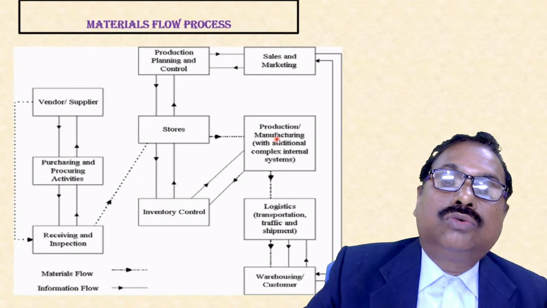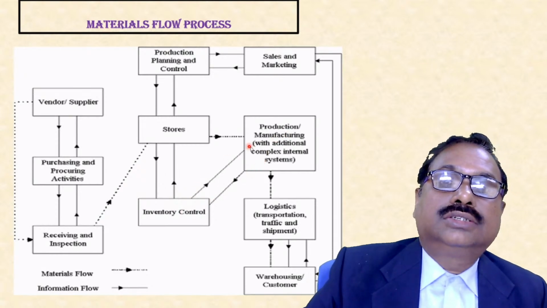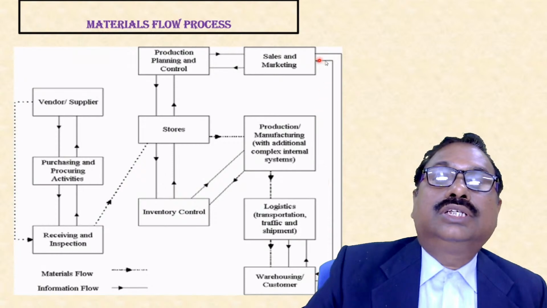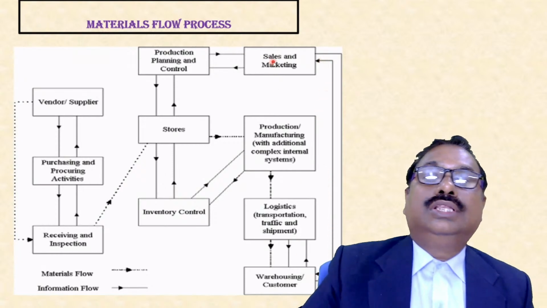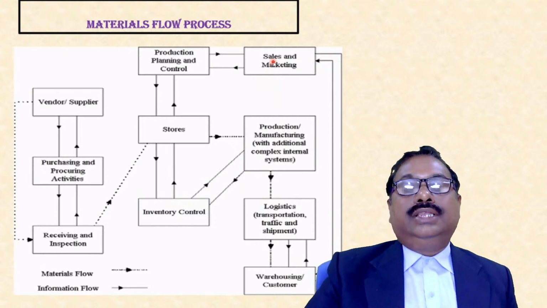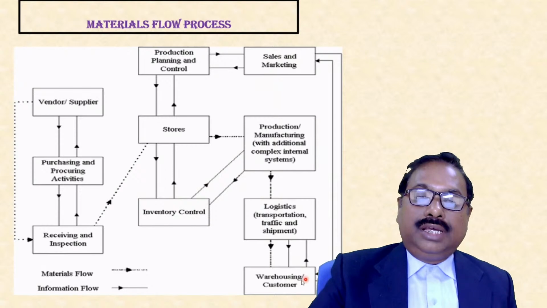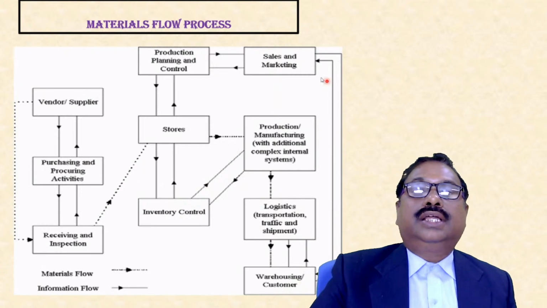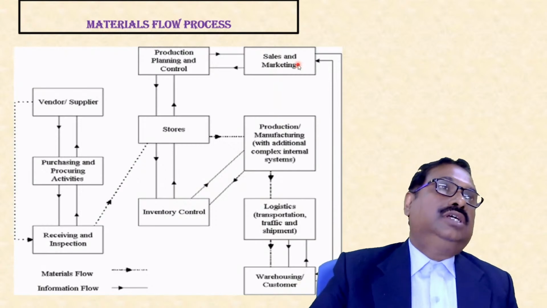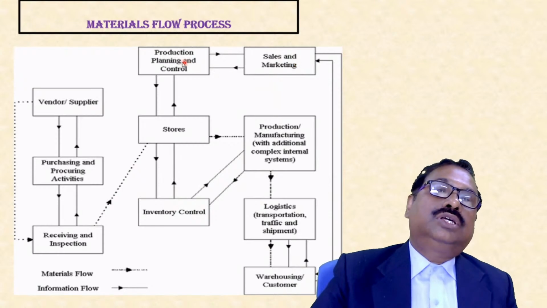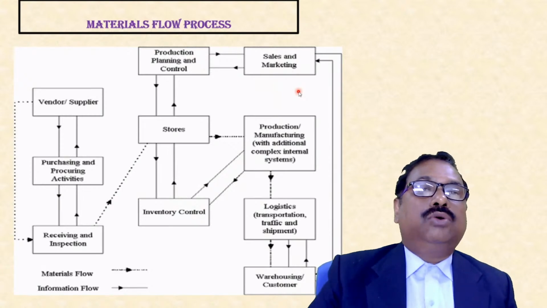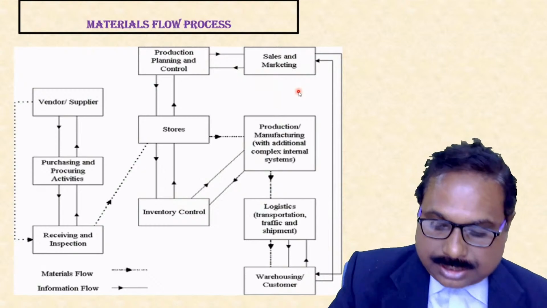And inventory also has direct information flow between production and manufacturing. And the customer has direct interaction with the sales and marketing team. The sales and marketing team gets feedback from the warehousing or customer. According to this, they forecast what our requirement will be, and they give it to production planning and control. So this is about the materials flow of the process.